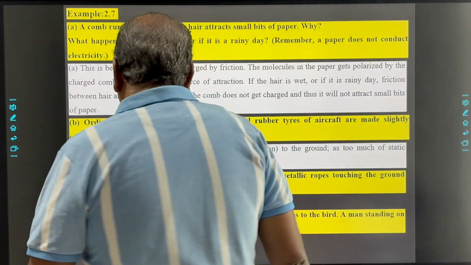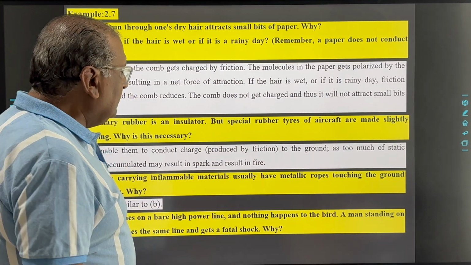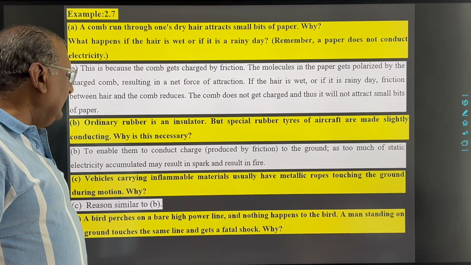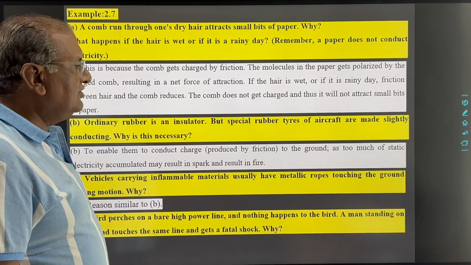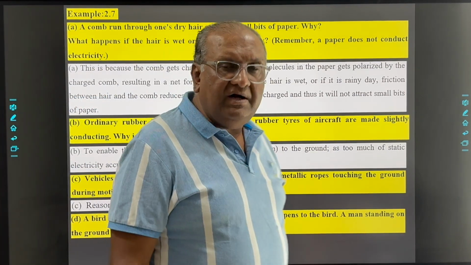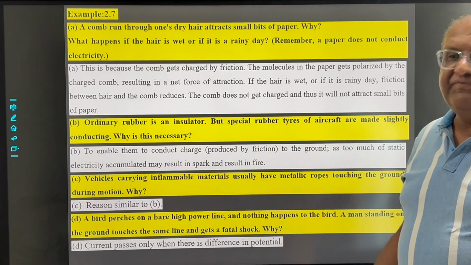A bird perches on a bare high power line and nothing happens to the bird. A man standing on the ground touches the same line and gets a fatal shock. Why? Because for current to pass through the body, there should be a potential difference.